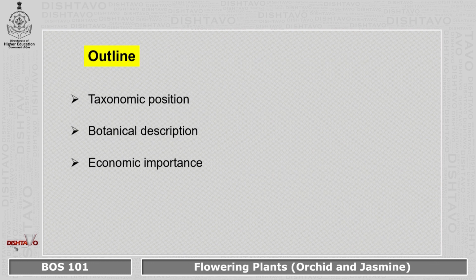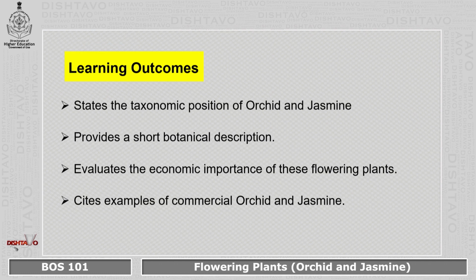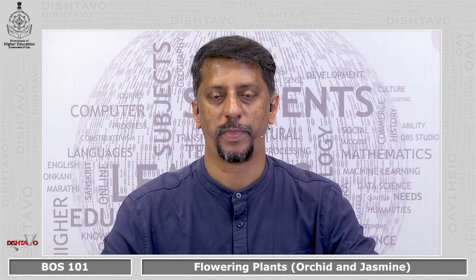So we'll be seeing the taxonomic position, botanical description and economic importance of these plants. This module states the taxonomic position of orchid and jasmine. It provides a short botanical description about both, evaluates the economic importance of these flowering plants, and cites examples of commercial orchid and jasmine plants.